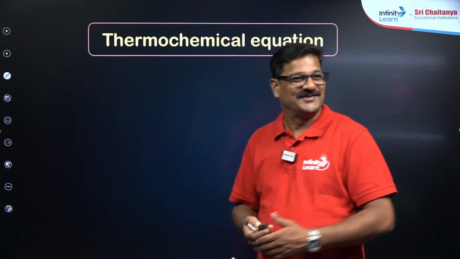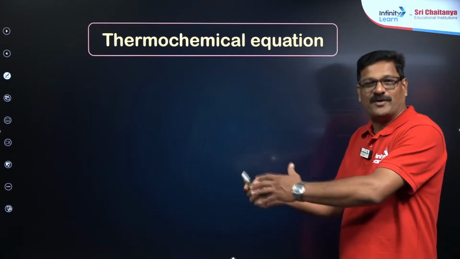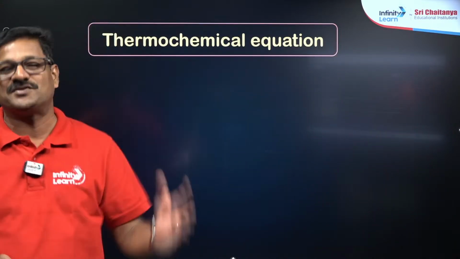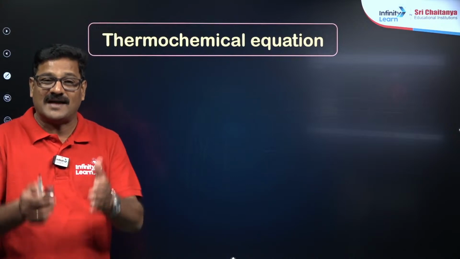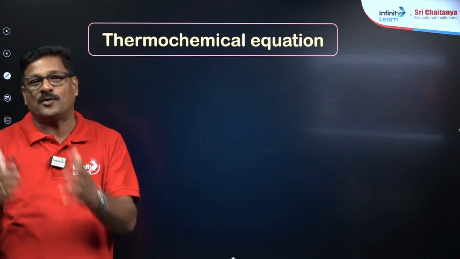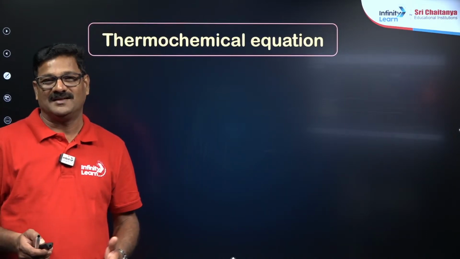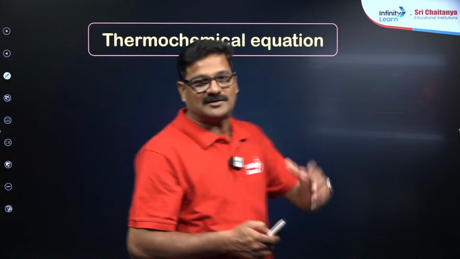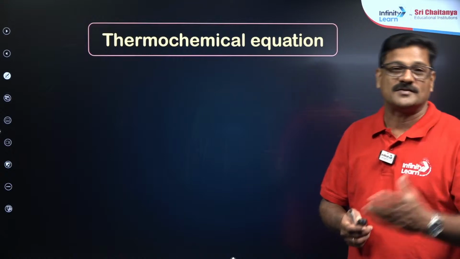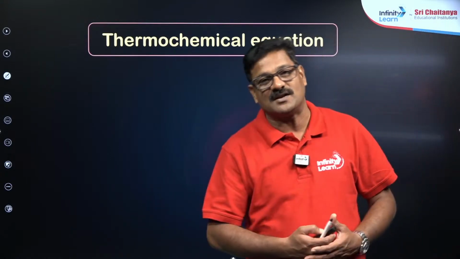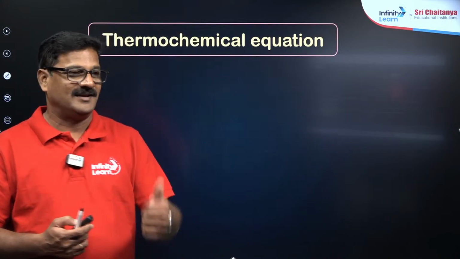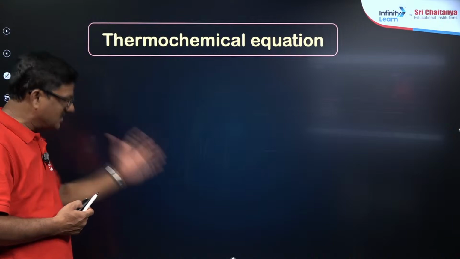Right, good. So we are going to see the heat changes during a chemical reaction, during the transformation of the reactant into the product. So what happens in the reactant? The reactant has old bonds, and these old bonds have to be broken first. Then when the reactant becomes the product, new bonds are formed. So whenever new bonds are formed, how much energy is transformed? The energy can be given out or the energy can be taken in.